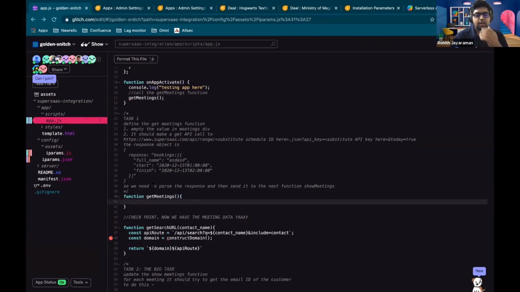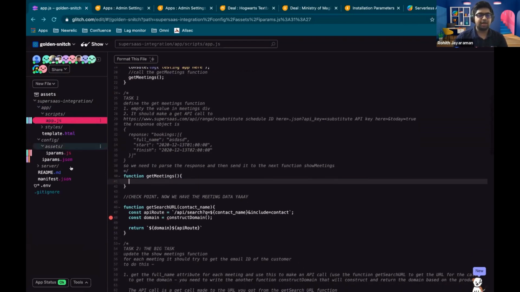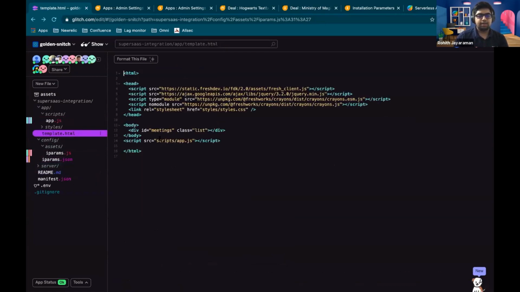So I have a volunteer, Rajesh, come on in. What this is going to do is first empty the value in the div that I have. If you look at my template.html, it has this div that says meetings.